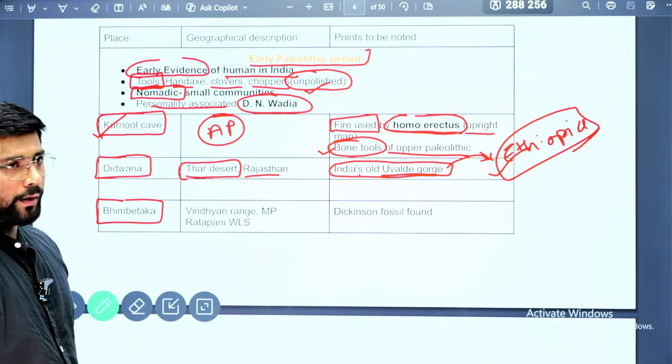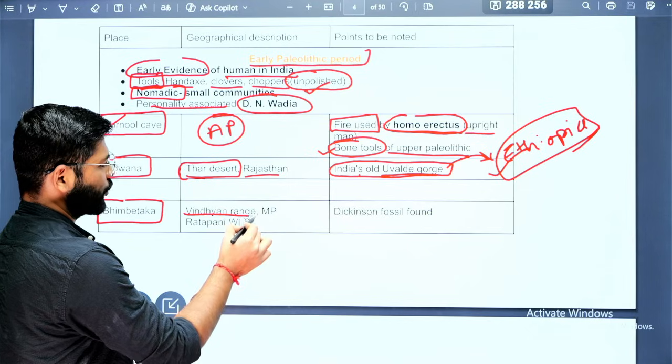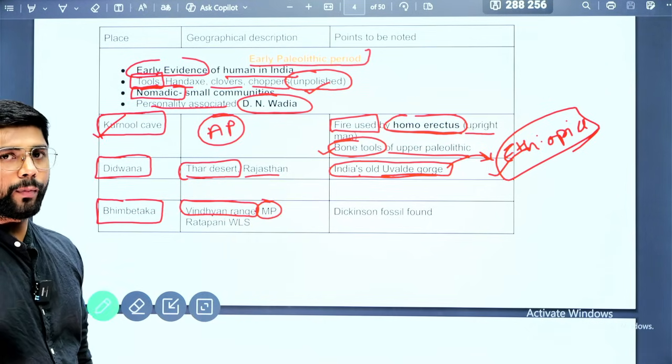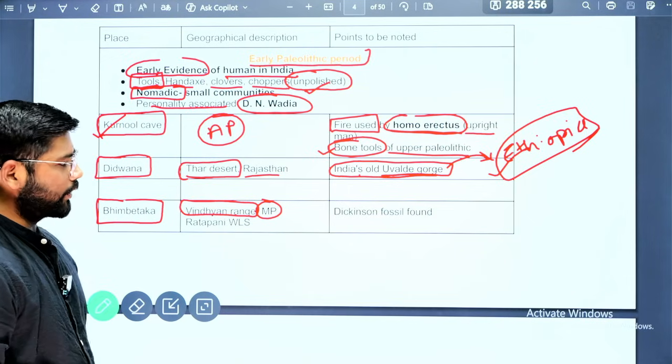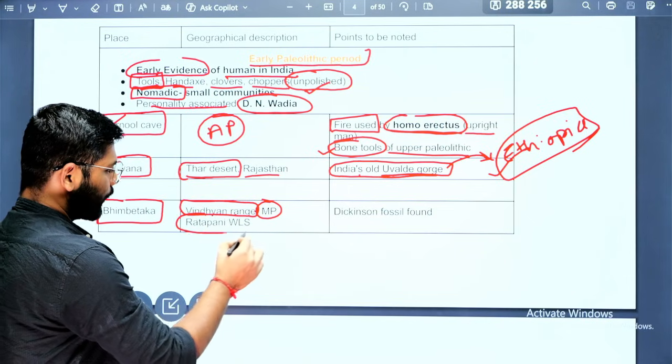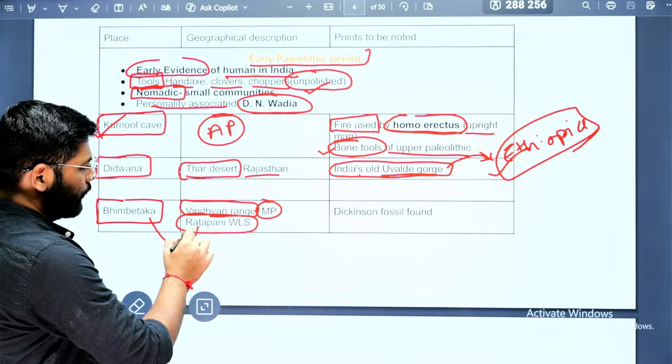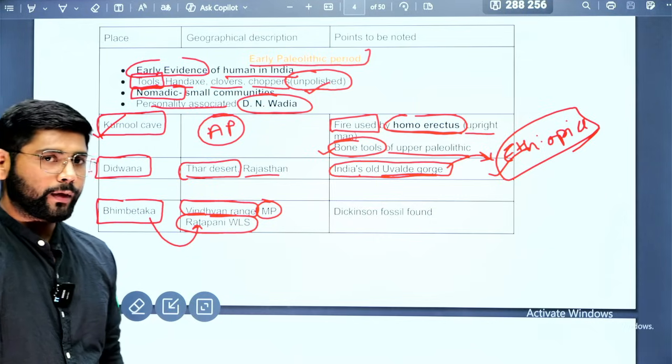So where is Bhimbetka located? It is located in the Vindhyan range. Where is the Vindhyan range? It is in Madhya Pradesh state. And again, this Bhimbetka site is located in the Ratapani Wildlife Sanctuary.